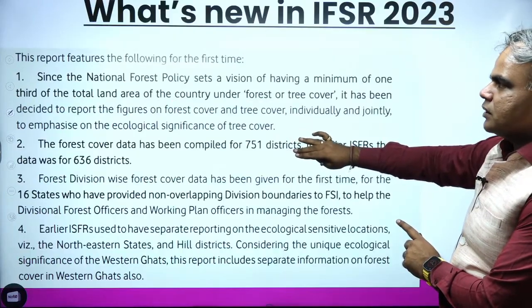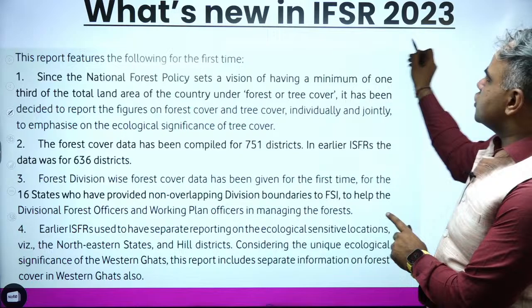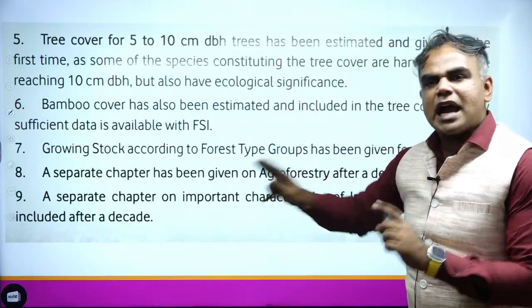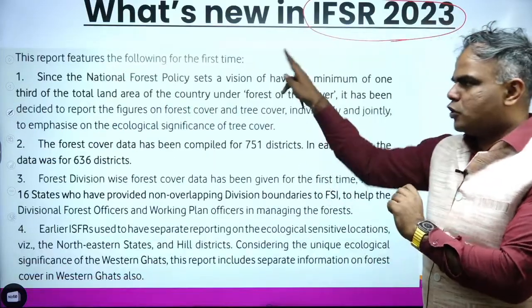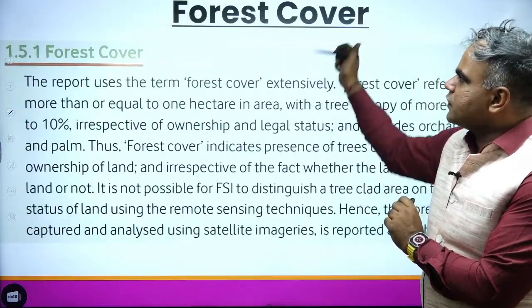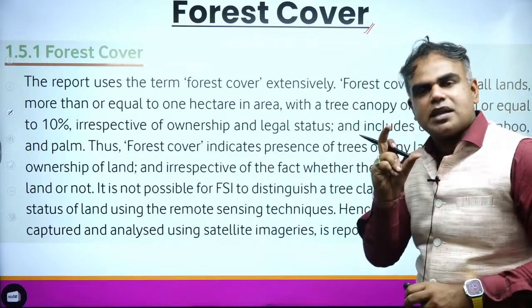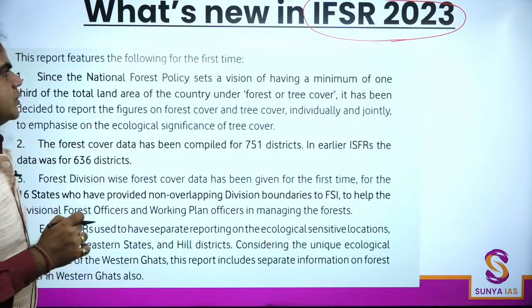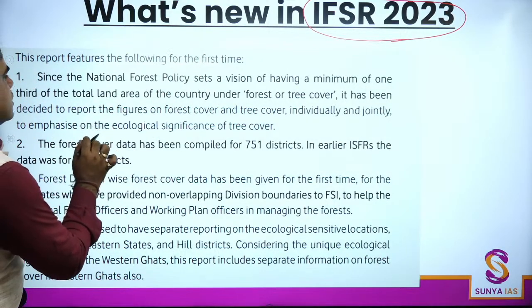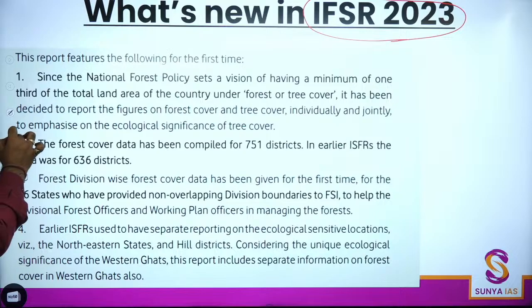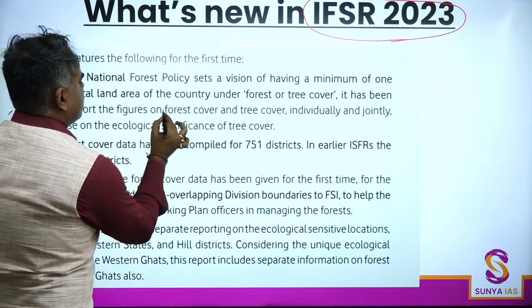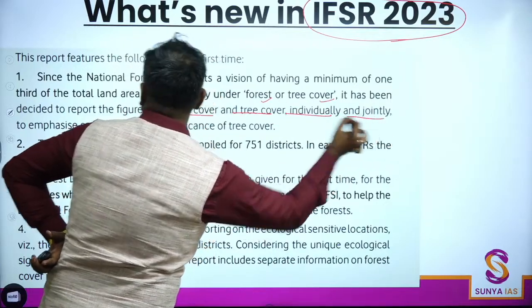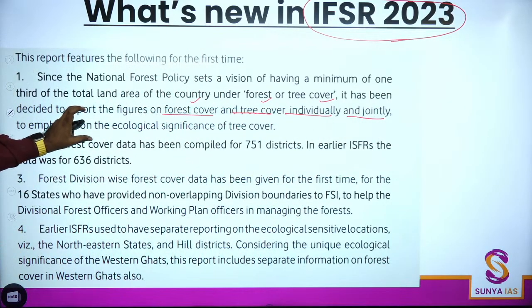Positive, negative changes. Now, first, I'll quickly go through what is new in this report, what stands out. There are 9 points mentioned directly. I'll do a quick glance, and after this we go into the main depth: forest cover, tree cover, and all the trends. Now, what is new in the report? The figures of forest cover and tree cover have been mentioned individually and jointly.